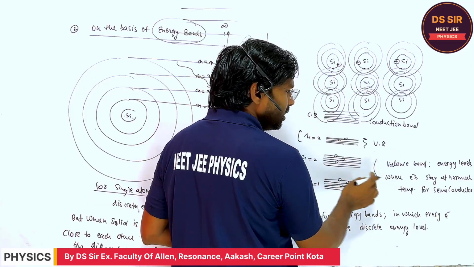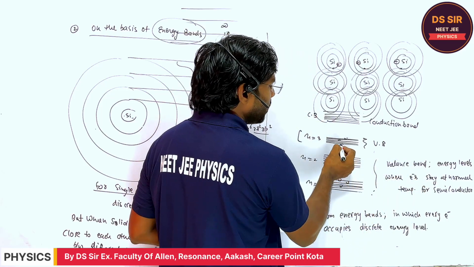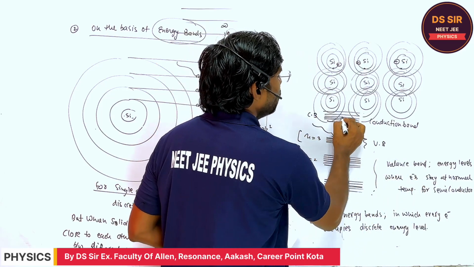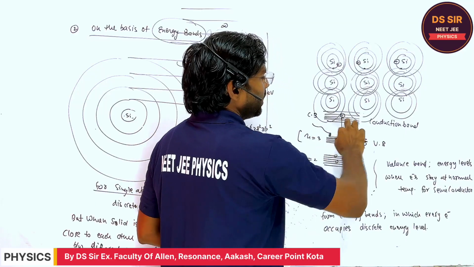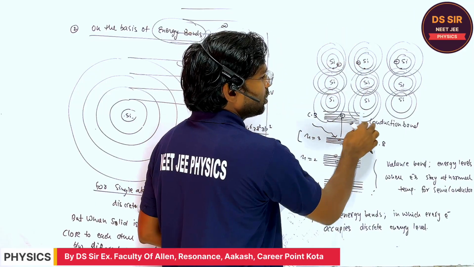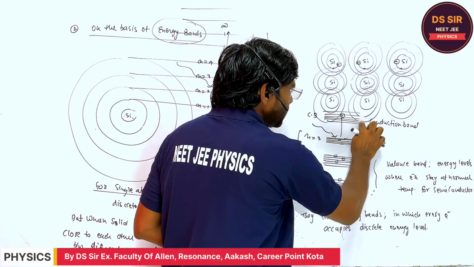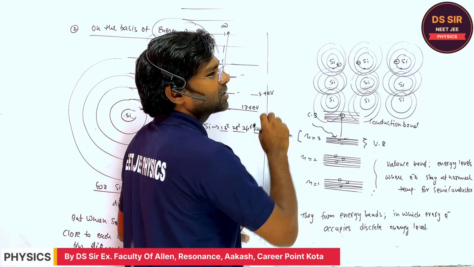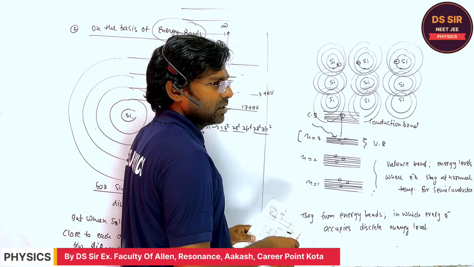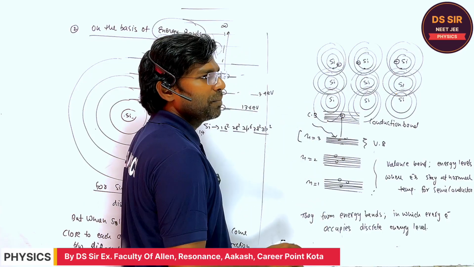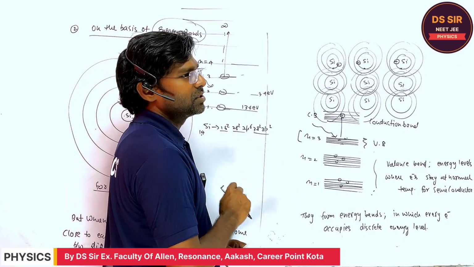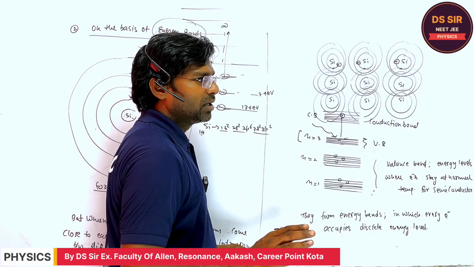So in general, at lower temperature, the electrons remain in the valence band. When they get the energy, they move to the higher energy level, and the bands above the valence band are called the conduction band. What is the use of the valence band and the conduction band? When the electron moves to the conduction band, the conductivity of the material or the semiconductor is increased. Do you understand or not?